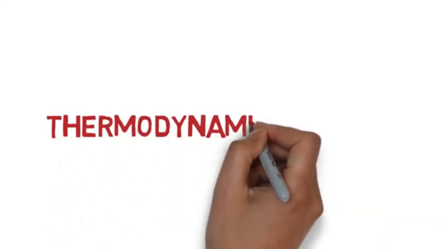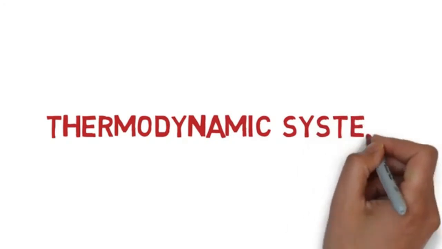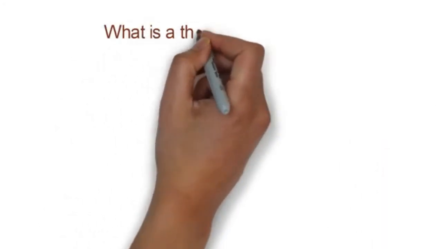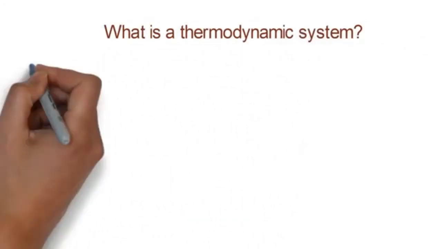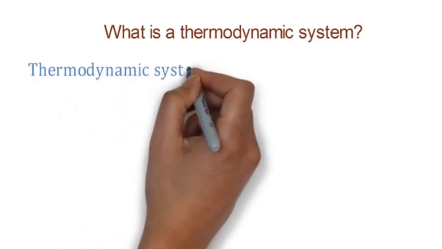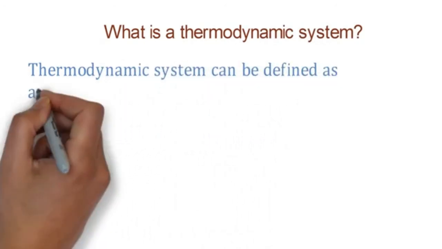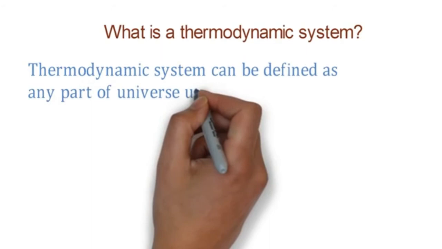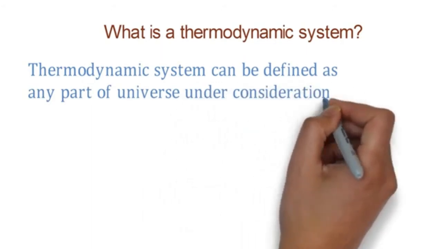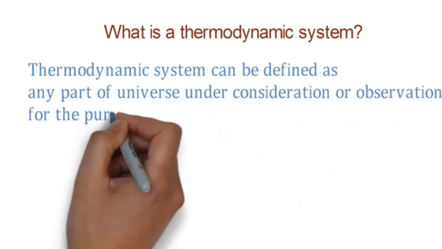Now, let's look at the thermodynamic system. What is a thermodynamic system? A thermodynamic system can be defined as any part of the universe under consideration or observation for the purpose of study and analysis.